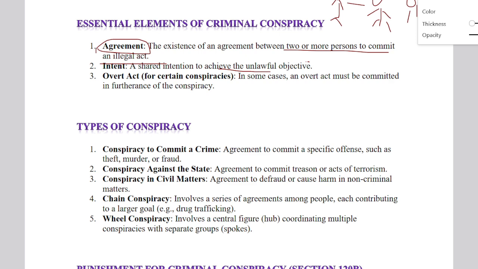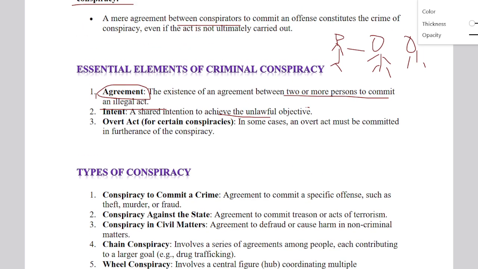Actually, the bare act does not have types of conspiracy. For your better understanding, I have segregated certain cases and made types. It is going to be very useful for you. Conspiracy to commit a crime is an agreement to commit a specific offense such as theft, murder or fraud. It all comes under the criminal category.